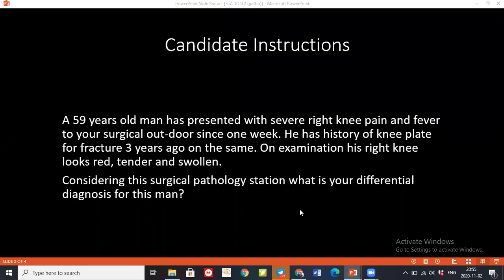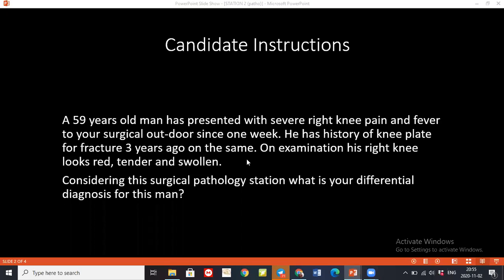In this patient, what should be the management of this patient's condition? After full history and examination, we need to do some investigations: full blood count, ESR, and C-reactive protein. We need to do biopsy and blood culture.